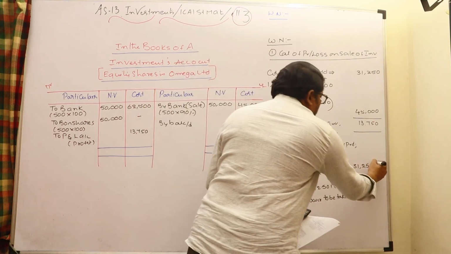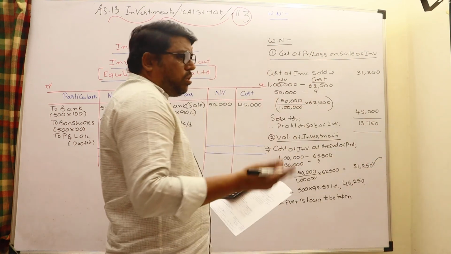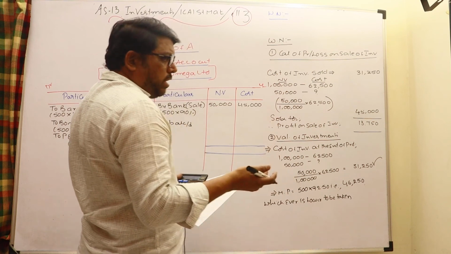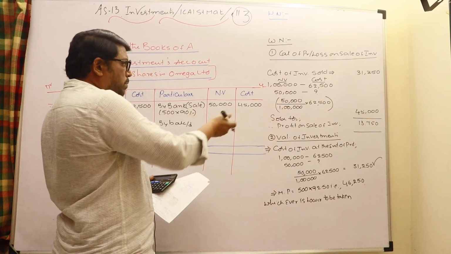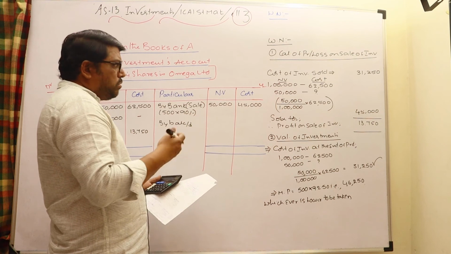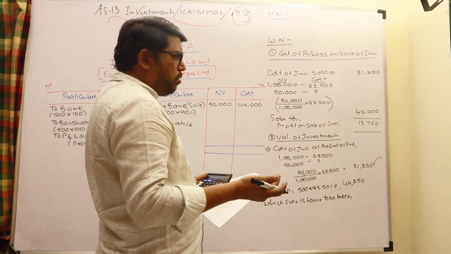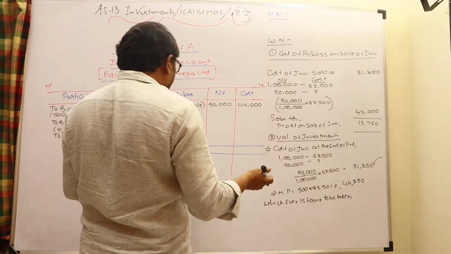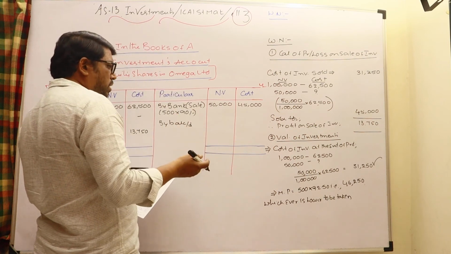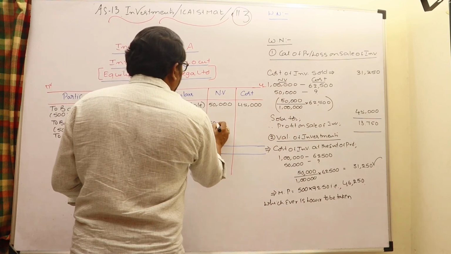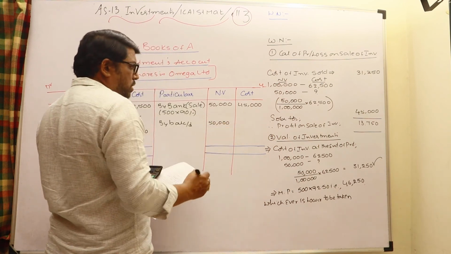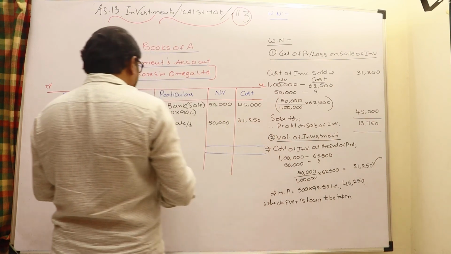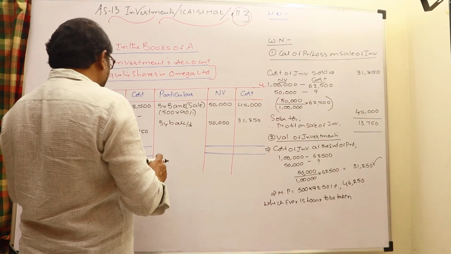Therefore cost is lower, cost is to be taken. So whenever cost is lower, cost is to be taken, and there is no need to incorporate any loss. If market value is lower, then if you would like to convert into market value because it is lower, then the loss is to be incorporated. But here it is not necessary because cost itself is lower, so no loss needs to be incorporated. So 50,000 nominal value and the cost incurred 31,250. That's all. Go for the total on both sides.